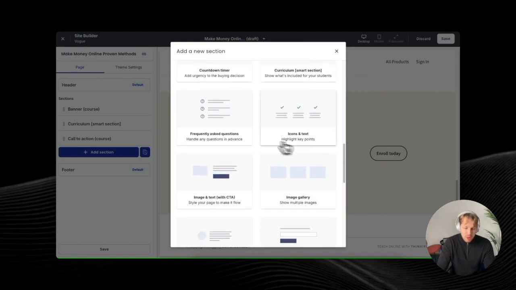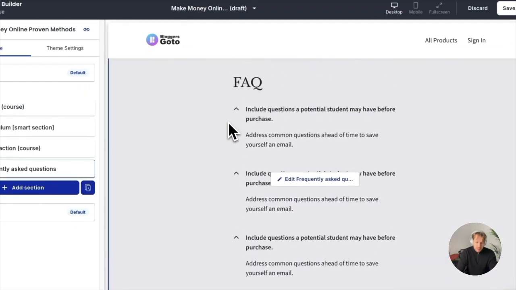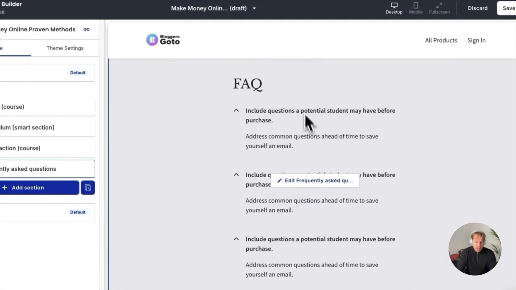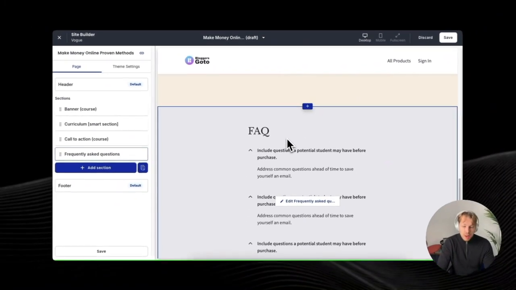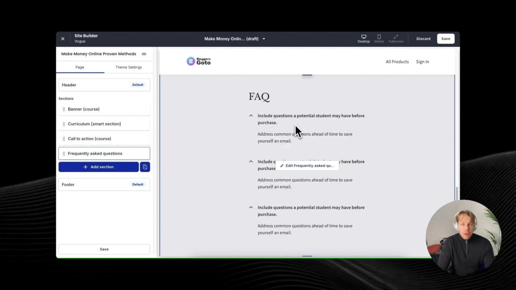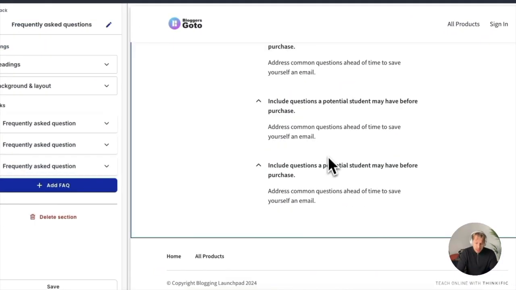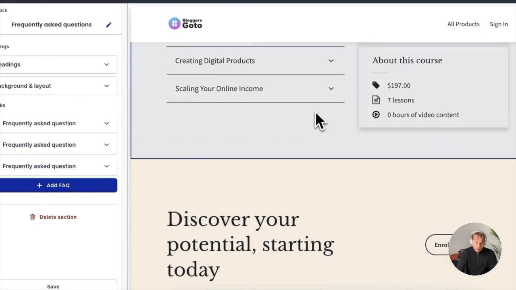You might also want to add a frequently asked questions section. I think this is one of the best ways to tackle those common questions that people might have related to your course, instead of them having to reach out to you separately. So you can do something like, what is the refund policy? And what about the updates in the course? How about the access duration? What about the guarantees and stuff like that? That's pretty cool. I think that's one of the most useful ways to do it.